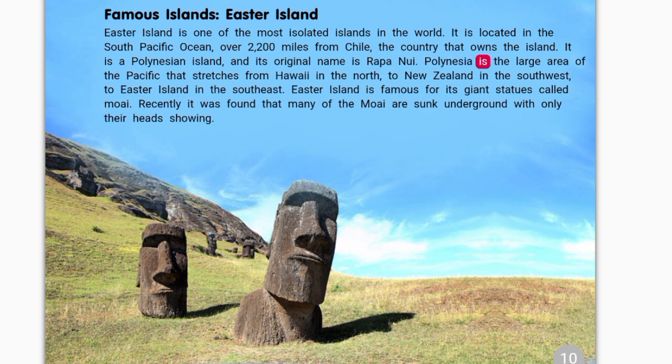Polynesia is the large area of the Pacific that stretches from Hawaii in the north to New Zealand in the southwest, to Easter Island in the southeast. Easter Island is famous for its giant statues called moai. Recently, it was found that many of the moai are sunk underground with only their heads showing.